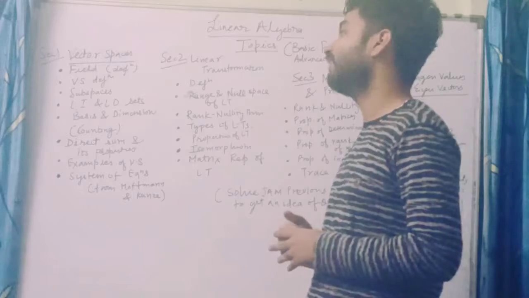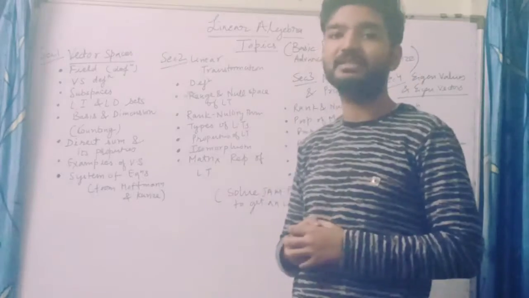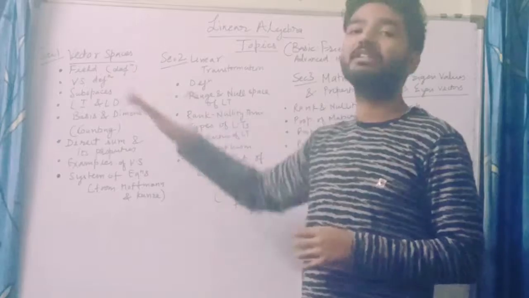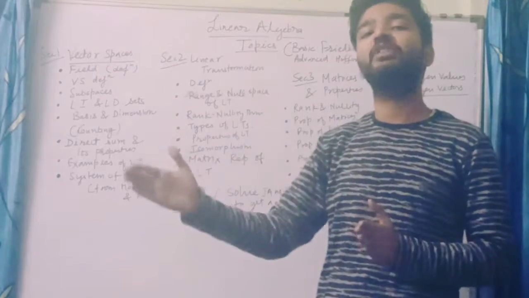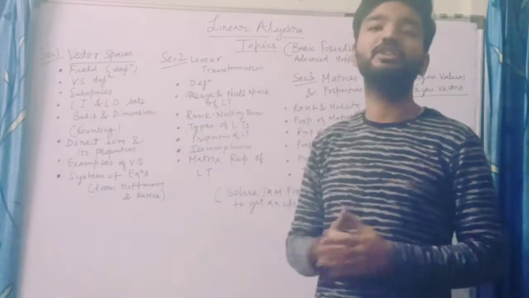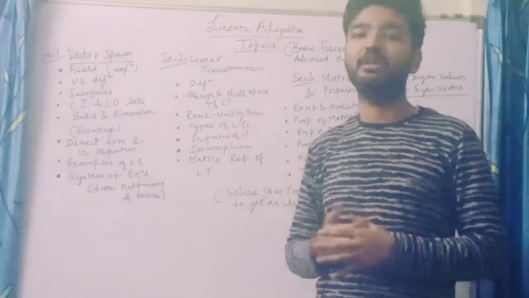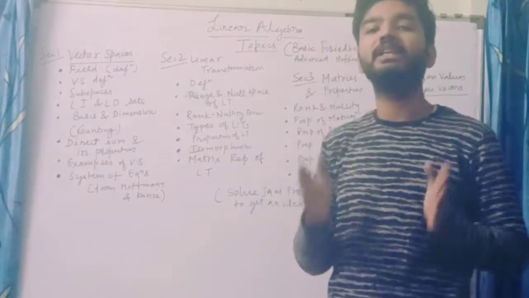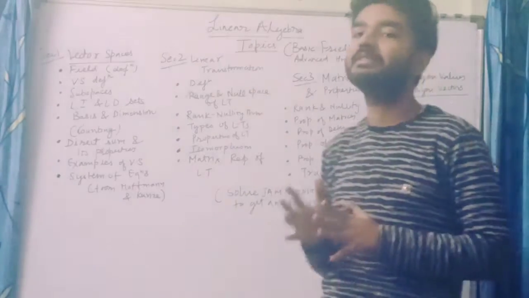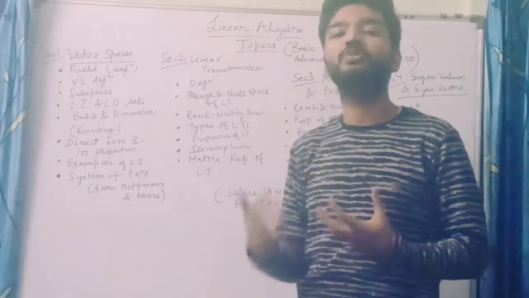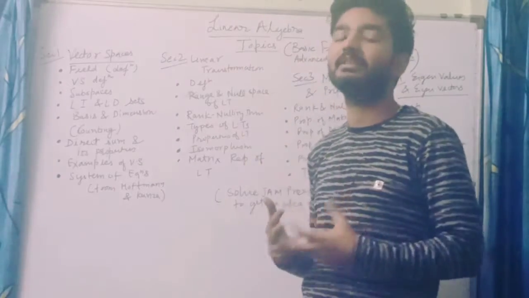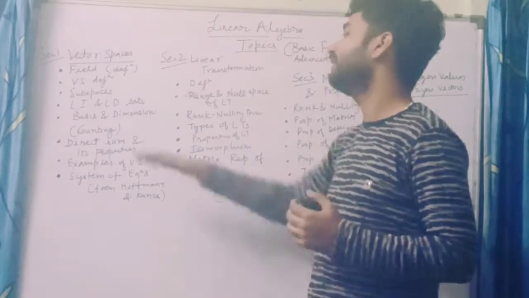Next, we talk about subspaces. What are subspaces of a vector space? Because a vector space is given on a field, you need to consider subspaces like subgroups in groups. Then you have to cover linearly independent and linearly dependent sets, and do the counting of linearly independent sets and linearly dependent sets, and that's enough.